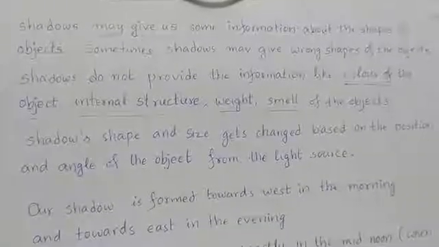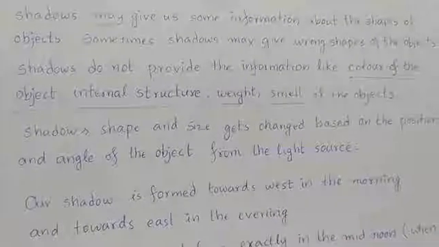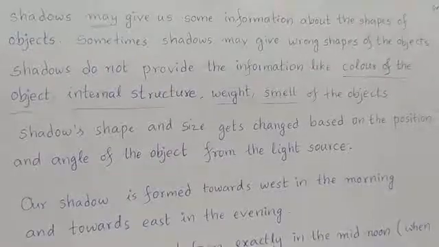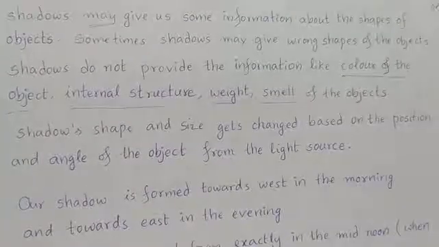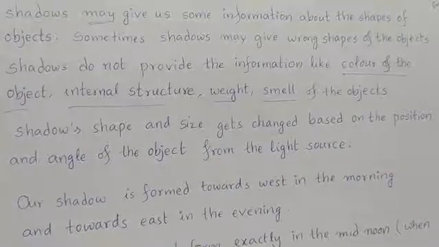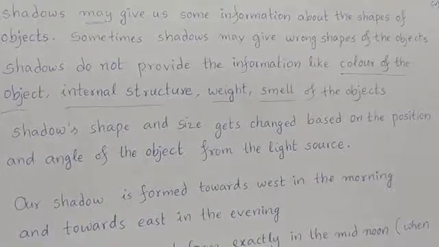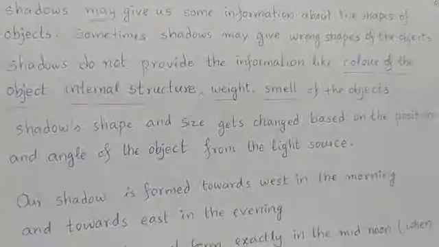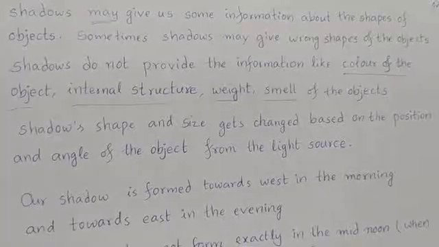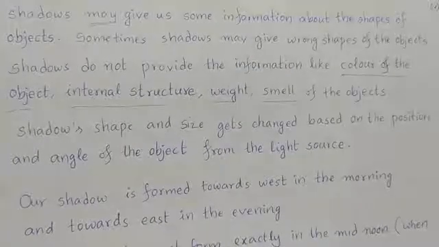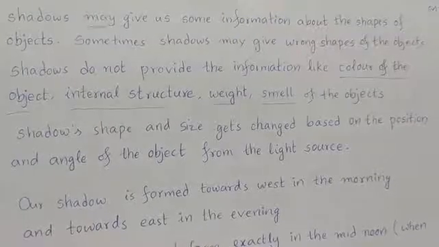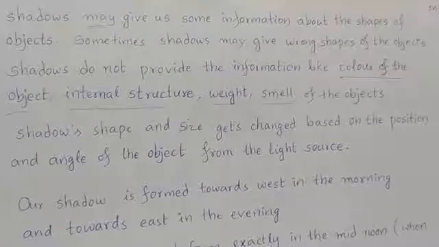Let us learn some of the properties of shadow. Shadows may give us some information about the shapes of objects. Sometimes shadows may give us wrong shapes of the objects. Many of the times they may give us some hint about the shape of the objects. Information about the shapes of the objects can be given by the shadows. Sometimes shadows may give us wrong shapes of the objects.